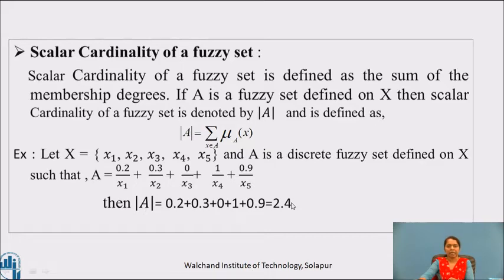So scalar cardinality of fuzzy set A is 2.4.